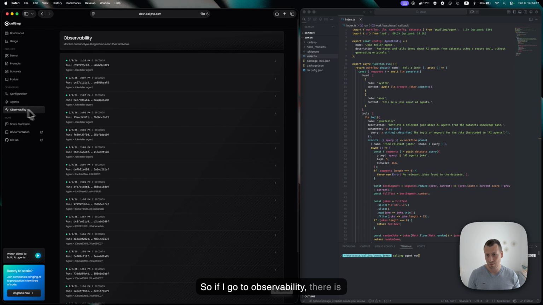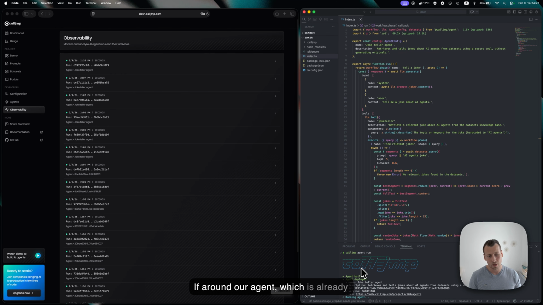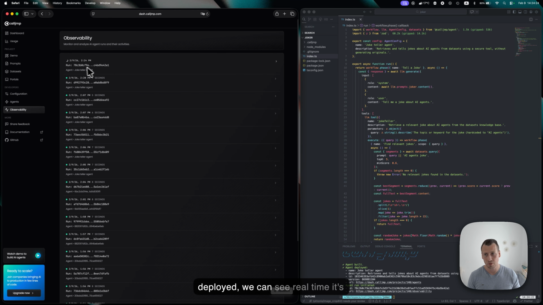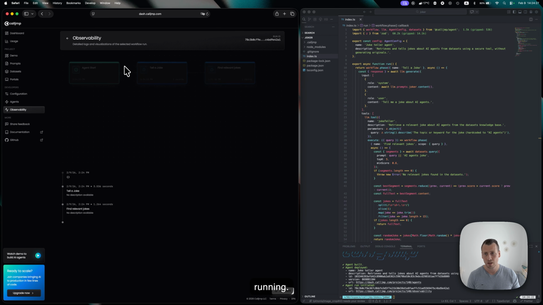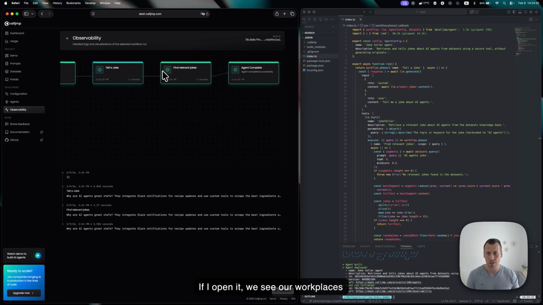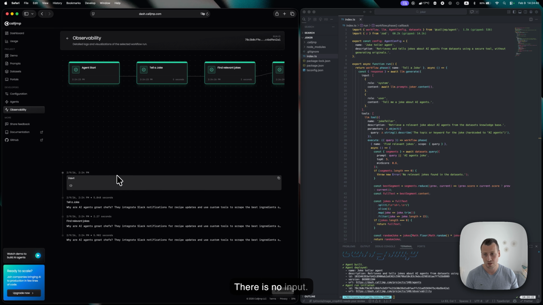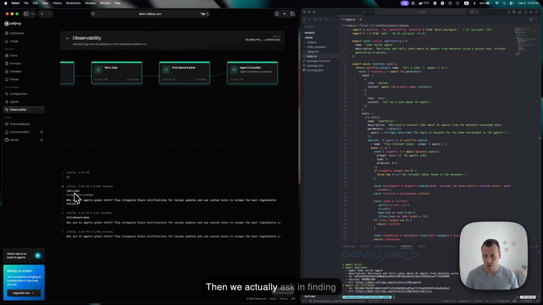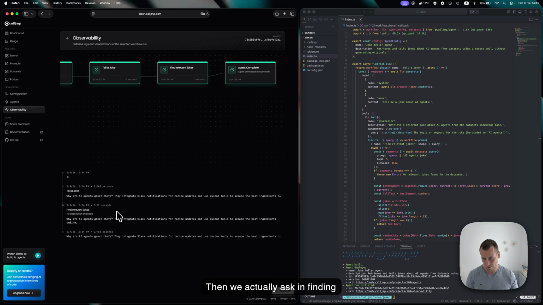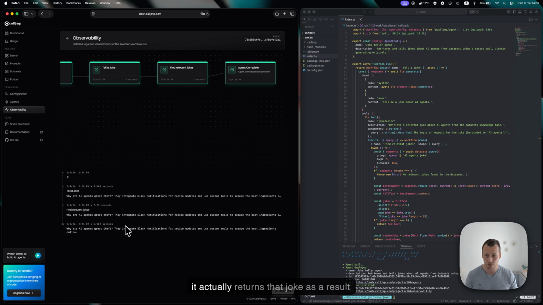So if I go to observability, there is already quite a lot happening here. If I run our agent, which is already deployed, we can see in real time it start running. If I open it, we see our workflows working. So the first one was tell a joke, the second one was find a relevant joke, and then agent complete. So the agent starts, there is no input, then we actually ask for finding relevant jokes, so it finds a joke explicitly and then it returns that joke as a result for the LLM response.